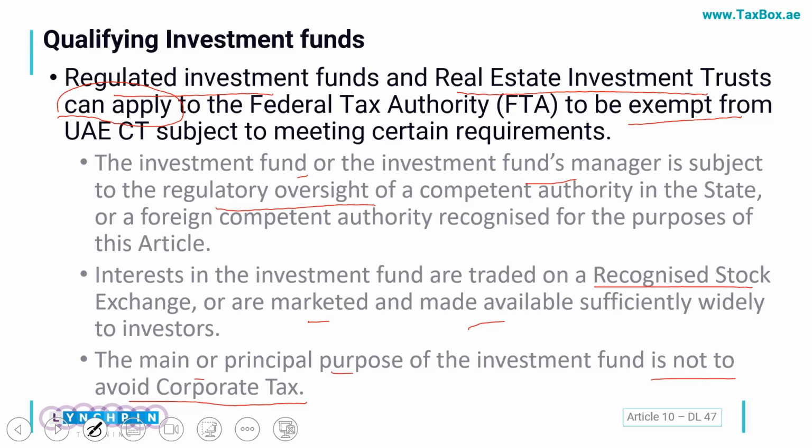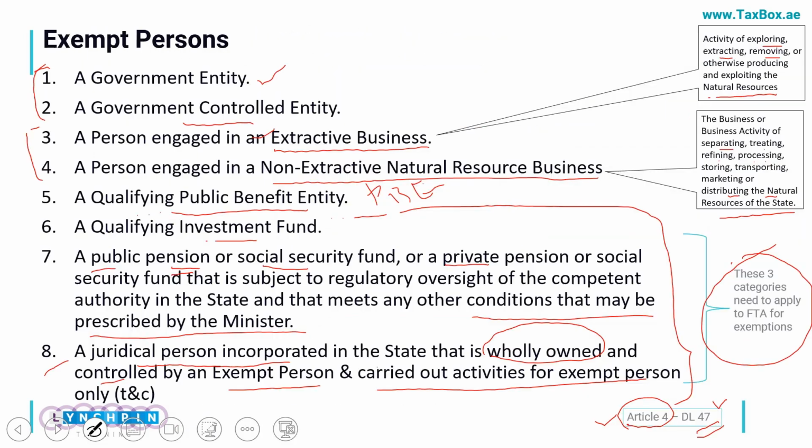And just a final area here is that exempted entities, which we have discussed earlier, are exempt persons. These should not be confused with exempt income. In due course, in our advanced lectures, we'll see that exempt incomes are also classified separately, for example, the dividend income you are earning from UAE based entities.